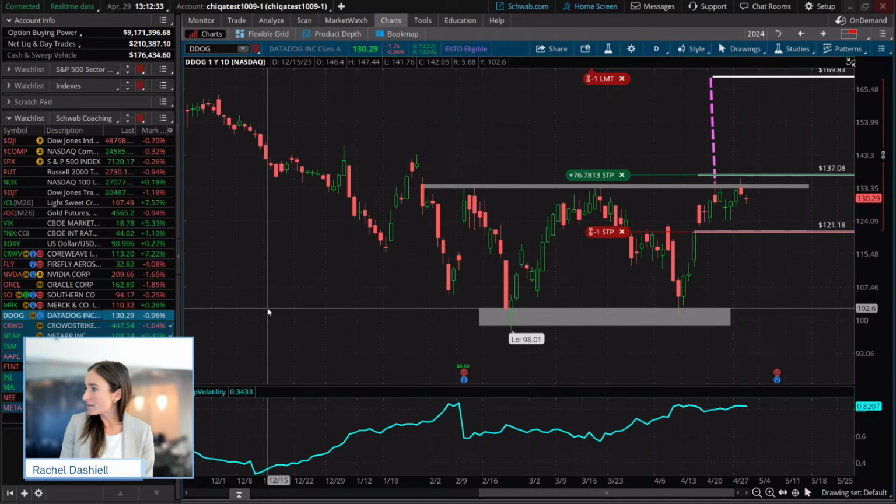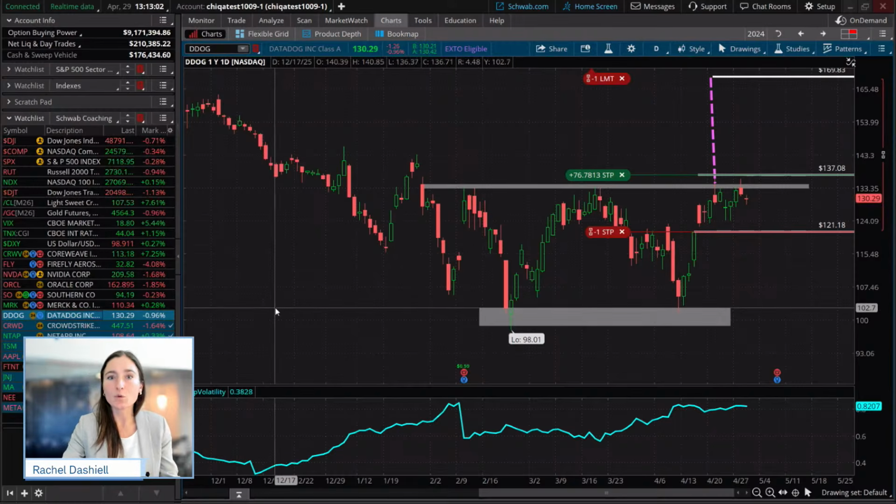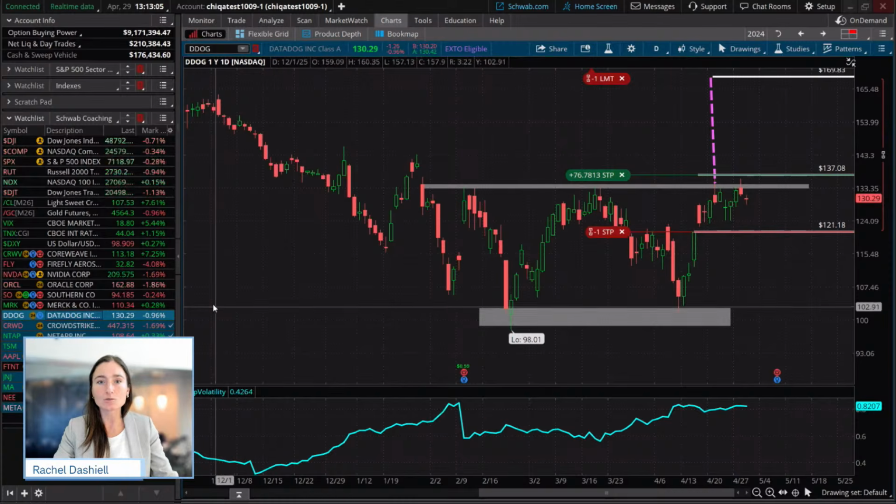And then I see a question in the chat. Sila, yes, the plan is to wait for a fill on Merck and Datadog. That is what we're still waiting for, because when we trade these patterns, we are going to wait for confirmation. And in this class, we talk about confirmation as that 2% rule, but a trader will use whatever confirmation means to them. So let's take a look at some other patterns that may be setting up here where we can also set up these orders to wait for confirmation.